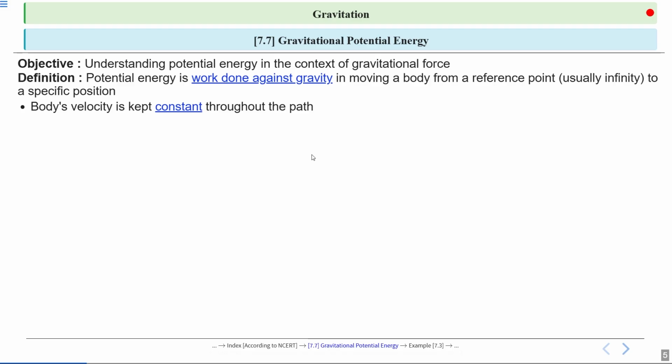An important point to note is that the body's velocity is kept constant throughout the path. This implies that the work done is only against gravity, without any acceleration or deceleration affecting the energy calculation.